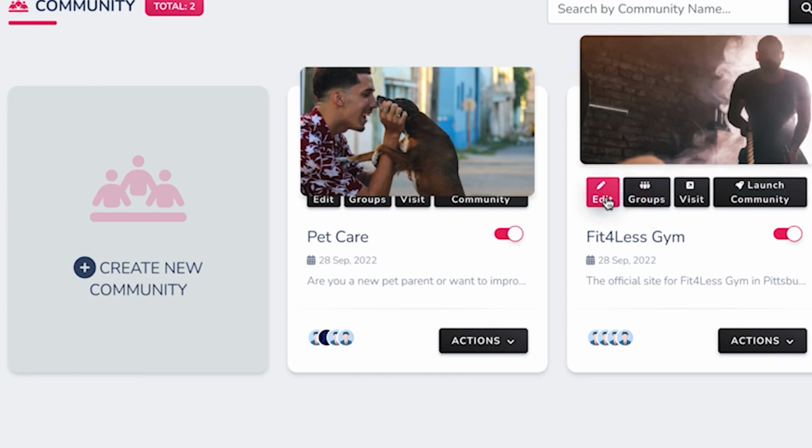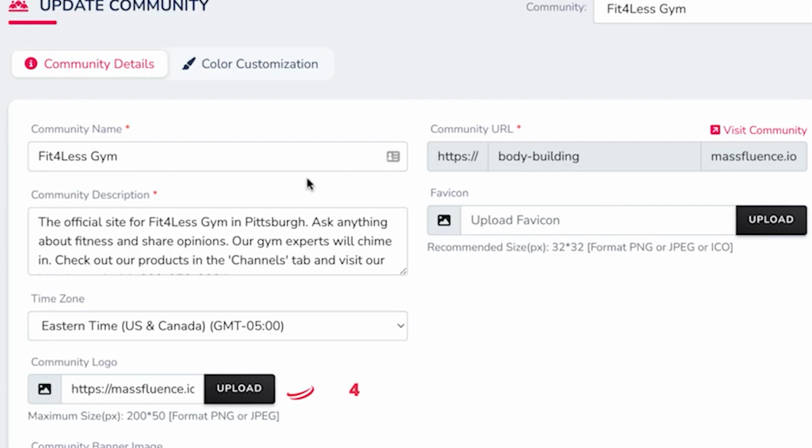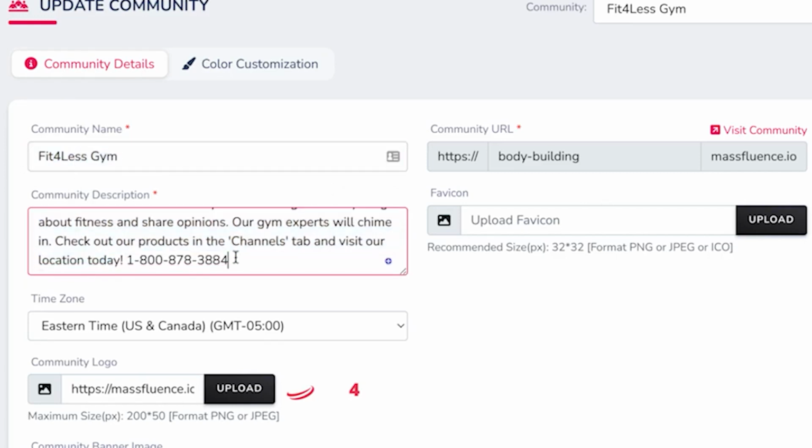We can create a gym site with bodybuilding and fitness viral communities to help them get more leads and give their current customers an online home to improve their customer retention and gym membership rate. Press Edit and fill out the basic site info, including community name, description, their brand name, any site image. All sites will be hosted on Massfluence servers, so you don't need to worry about hosting at all. However, you can use a custom domain or tie Massfluence communities to a previous website if you need.